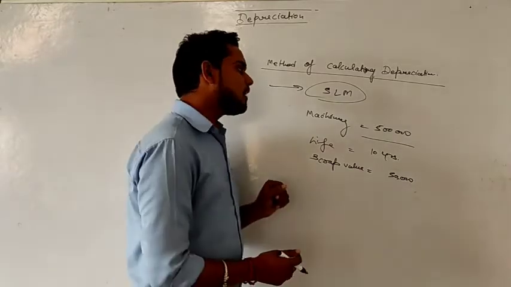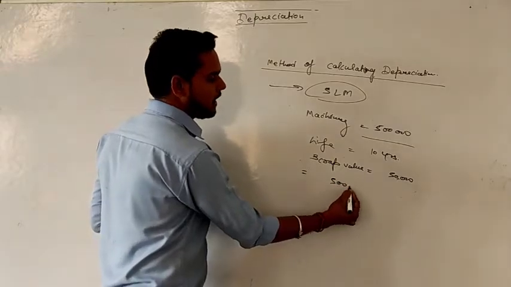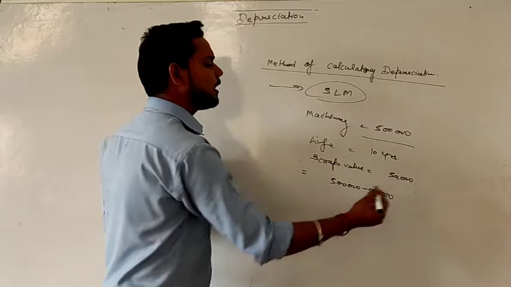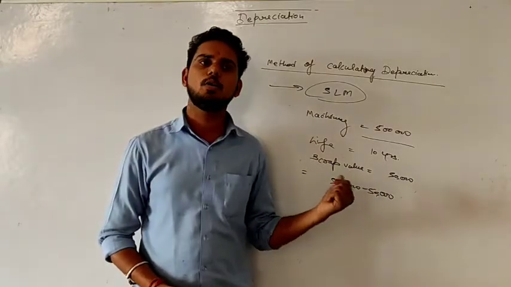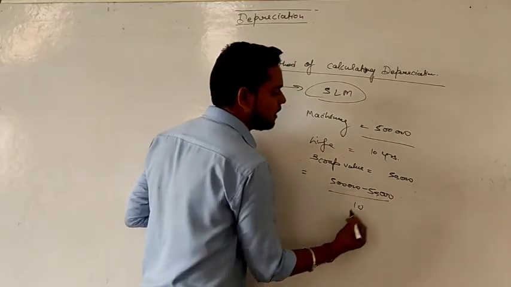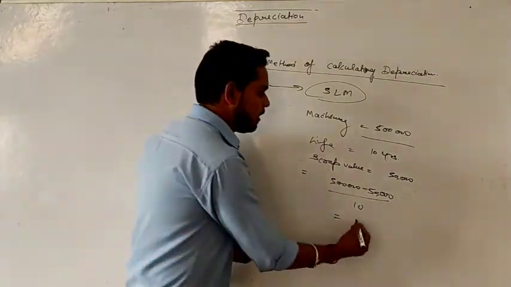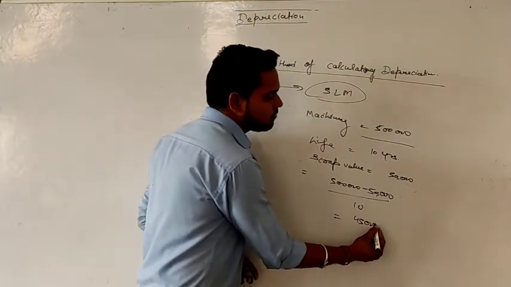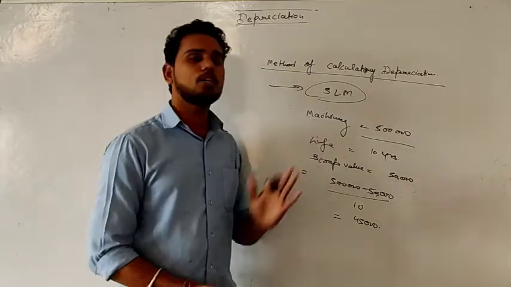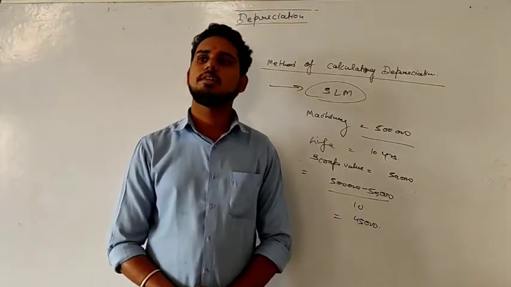So in that case, how will we calculate depreciation? Very easy. That means from 5 lakh we can recover 50,000. So no need to take that thing as a part of your depreciation. So 5 lakh minus 50,000, now divided by 10. So it will be 4 lakh 50,000 divided by 10 and the value will be 45,000. No confusion. So this method of calculating depreciation is known as straight line method.